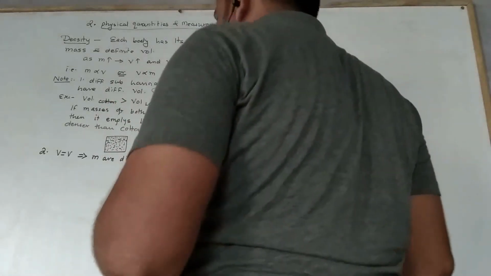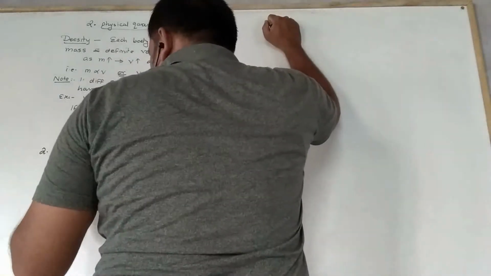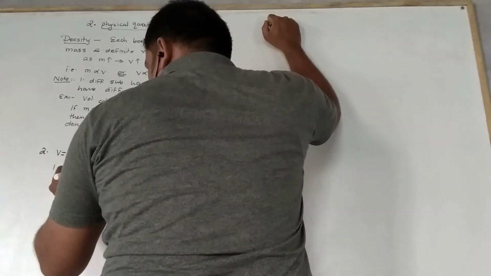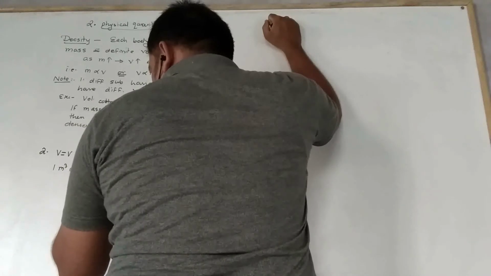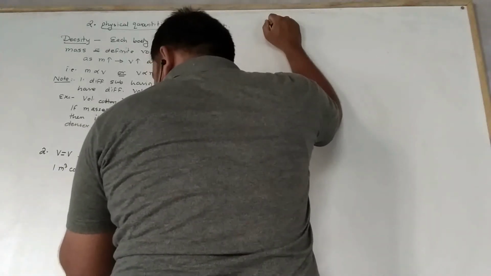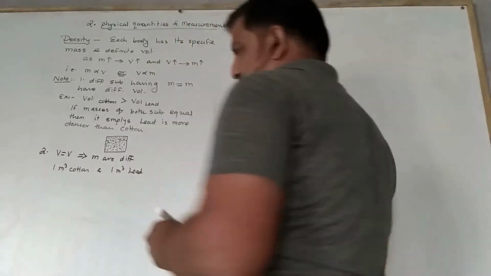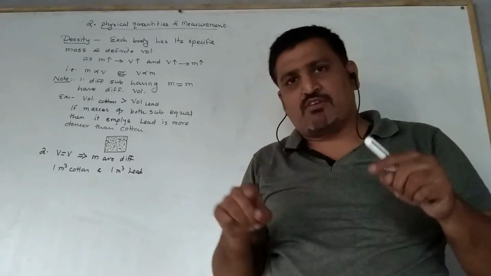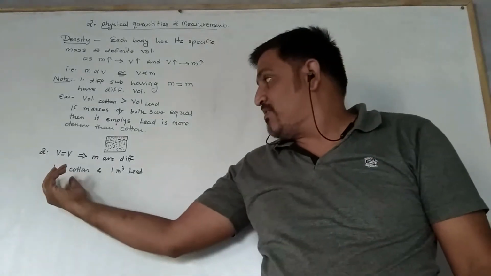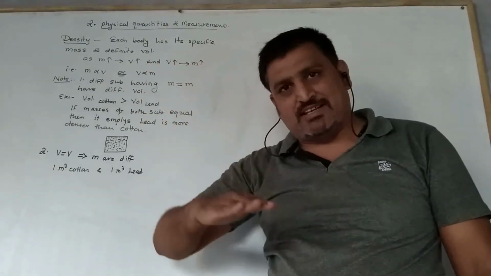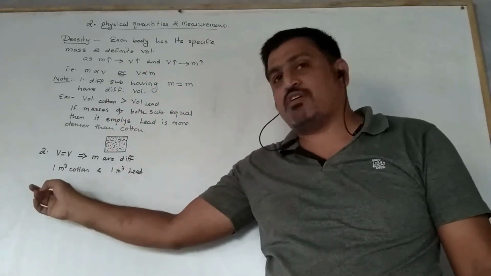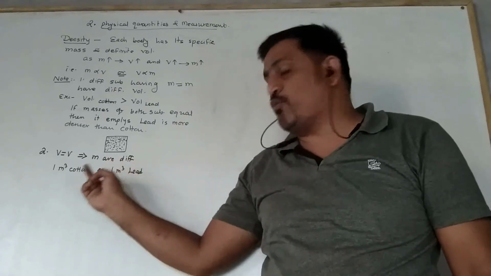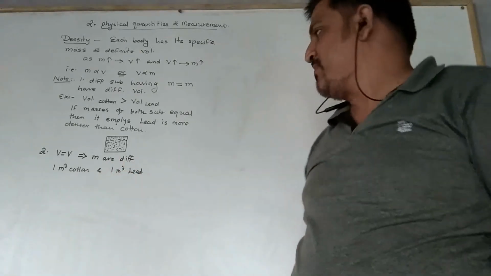Now if I take a 1 meter cube of cotton and a 1 meter cube of lead, then in a 1 meter cube volume, if we settle the cotton, the mass of that cotton is definitely less than the lead put into the 1 meter cube of volume.